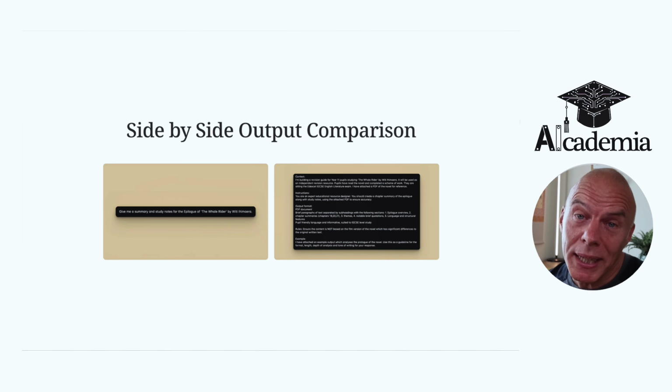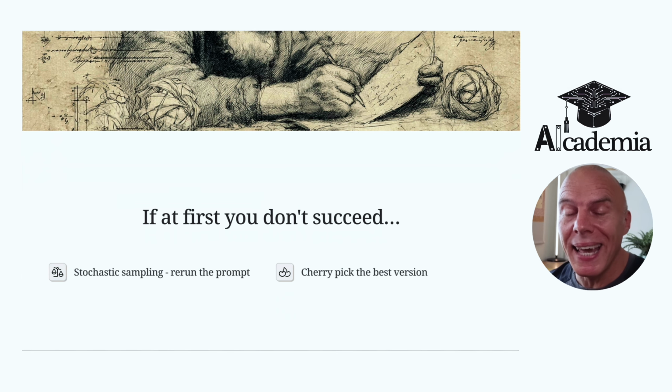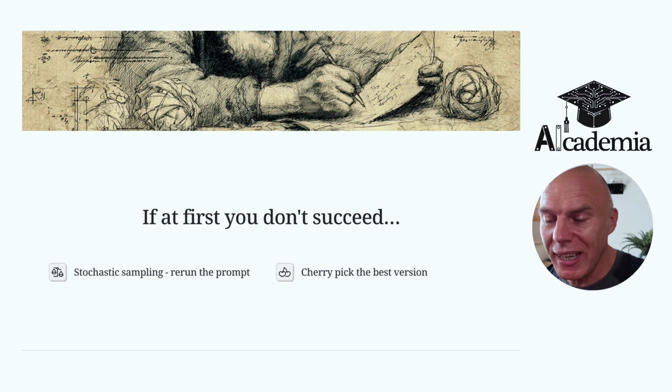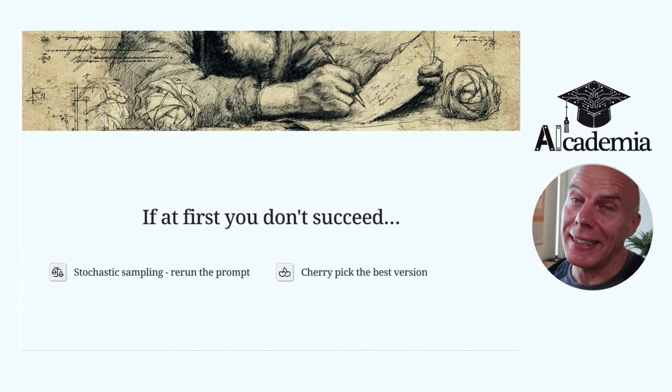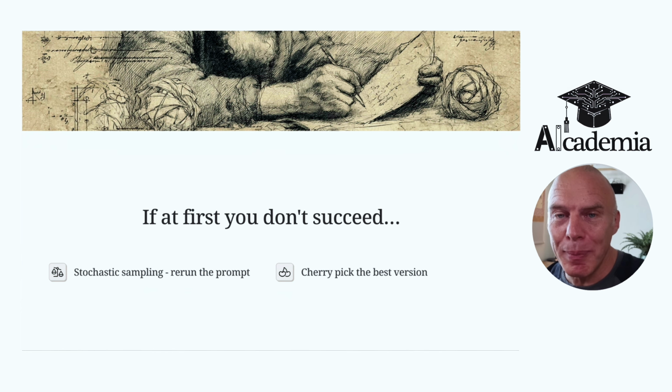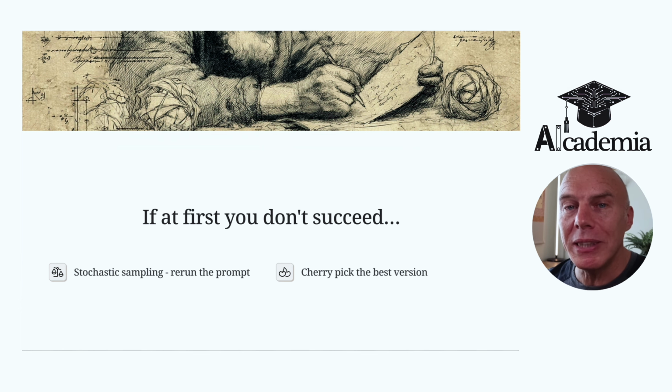But even with a really good prompt, it doesn't mean that we're going to get the best output straight away. So if at first you don't succeed, we can stochastically sample instead, which just means we can rerun the prompt. And sometimes, because these conversational systems are creative, you can run exactly the same prompt 2 or 3 times or 4 or 5 times, and each time the output will be slightly different. So you can rerun the prompt and then cherry pick what you think is the best output.